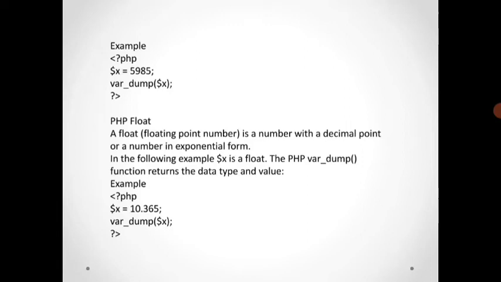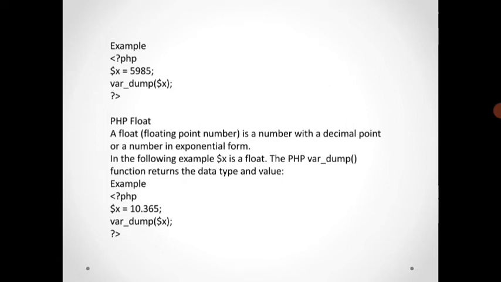Then PHP float. A floating point number is a number with a decimal point or a number in exponential form. In the following example, $x is a float. The PHP var_dump function returns the data type and value.